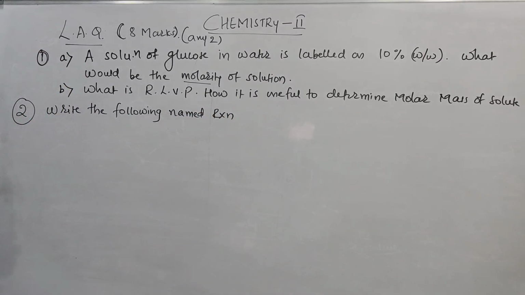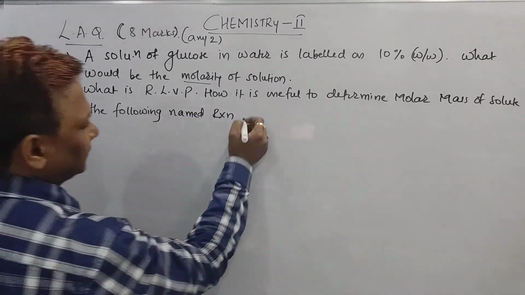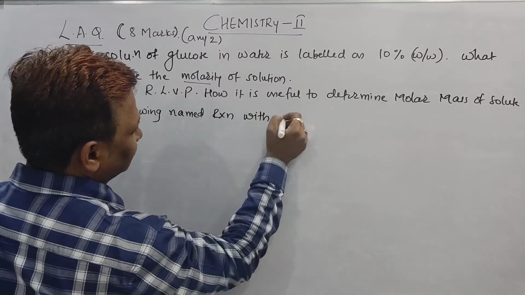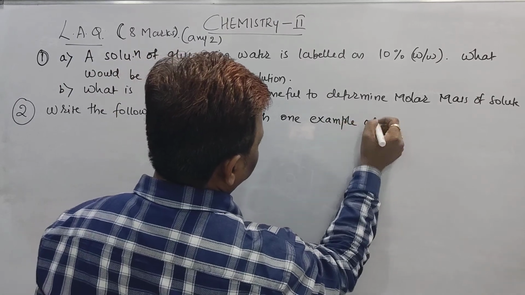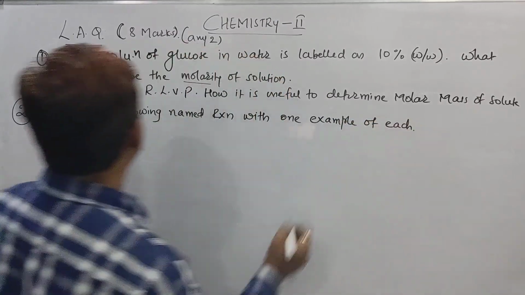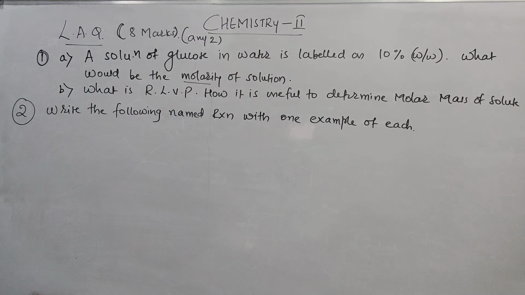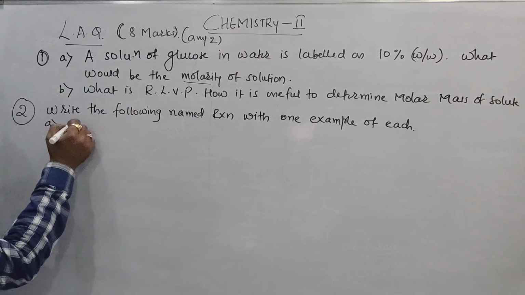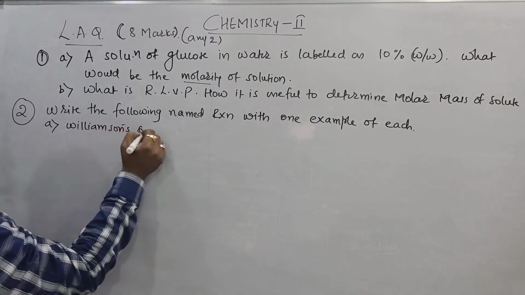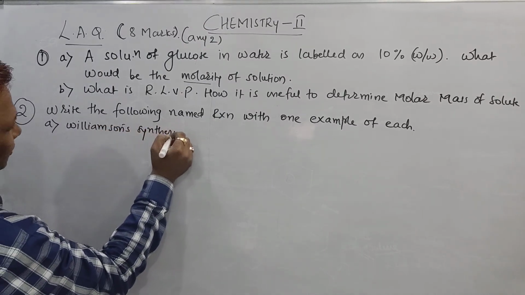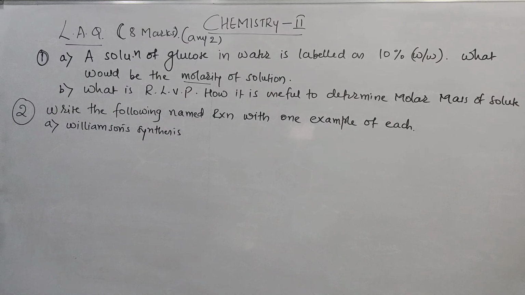Write the following name reactions with one example for each. What is the name reaction, beta? The first one is Williamson synthesis. You know, if you write this name reaction, you'll get 2 marks.